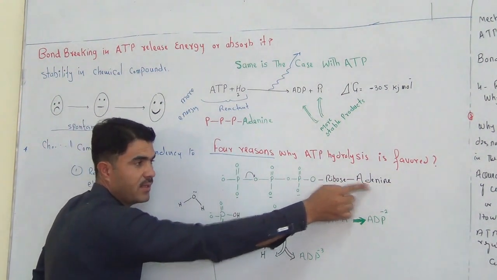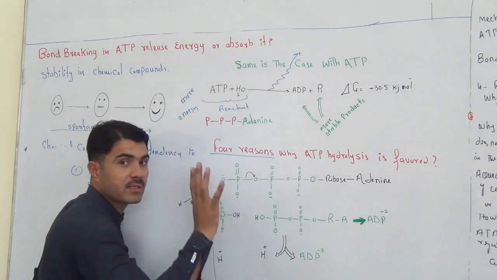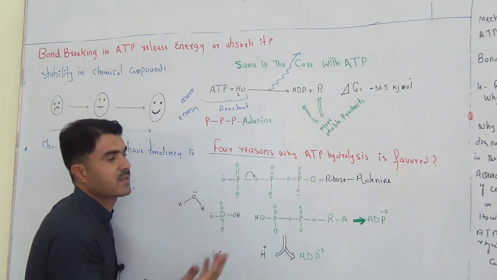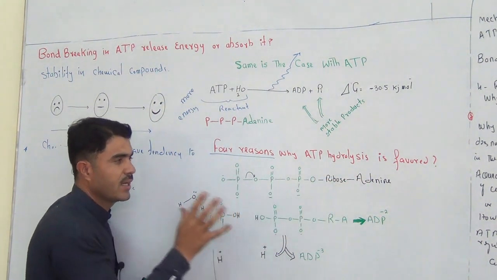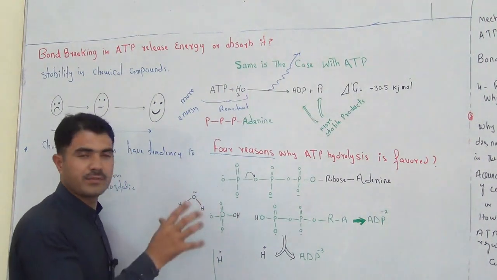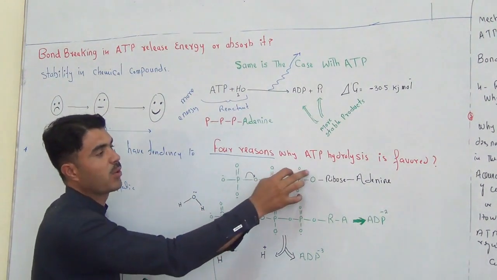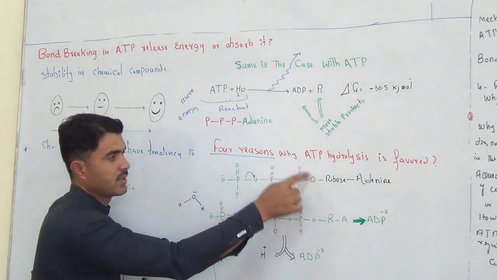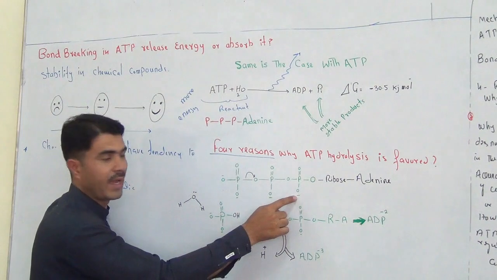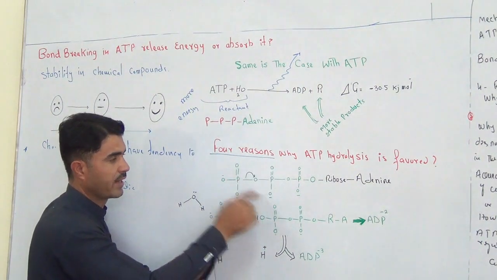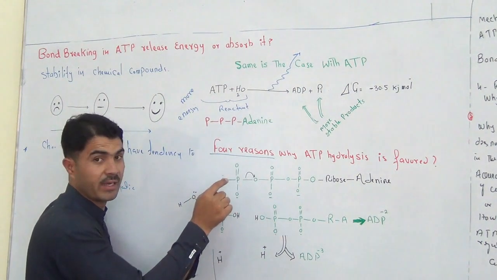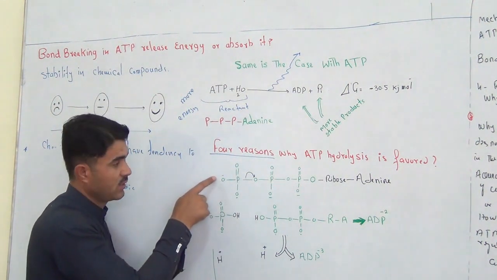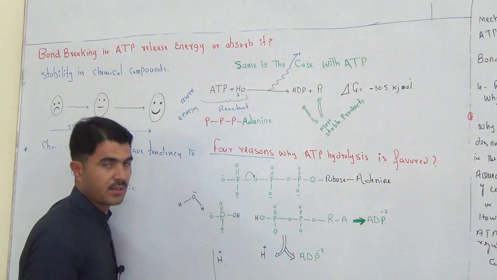Again, there is adenine, there is ribose. We are not concerned with the structure of adenine and ribose in today's lecture, but we are concerned with the 3 phosphates. Just look at the 3 phosphates very carefully, where the double bonds are and how many negative charges are there. That's O double bond O and O negative, double bond O negative, and double bond O negative and O negative. This O is negative because it's not attached to another one, so this O got another negative charge as well.